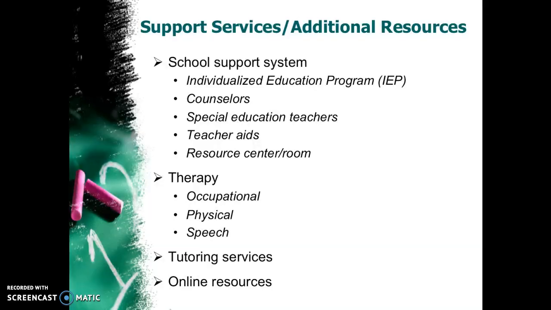There are support services and additional resources. This includes the school support system with the IEP. A student should receive counseling. The special education teachers that come with the IEP and teacher aides can be a big help, and if there's a resource center or a room in the school that the child can go to during the day to receive additional support, that's wonderful. A child with fetal alcohol syndrome can also receive therapy: occupational, physical, and speech therapy.